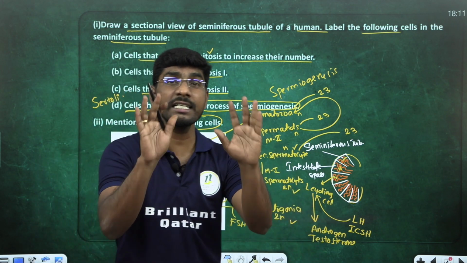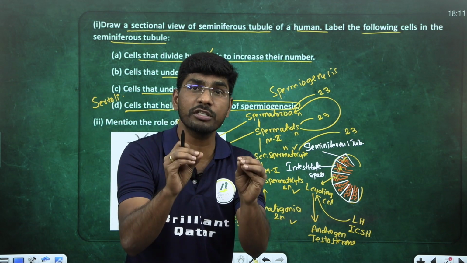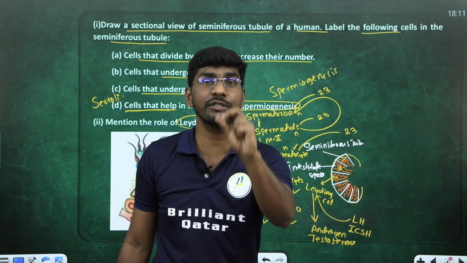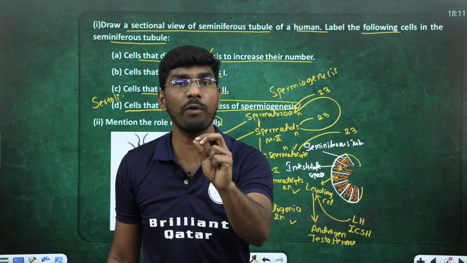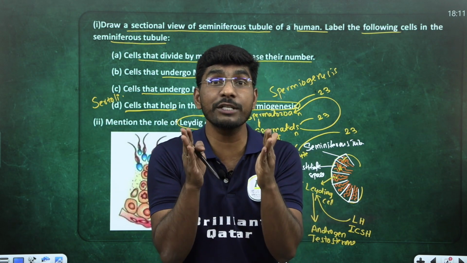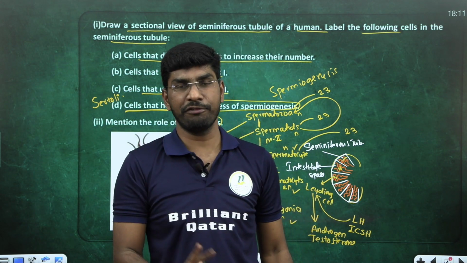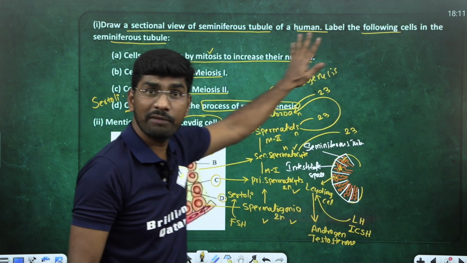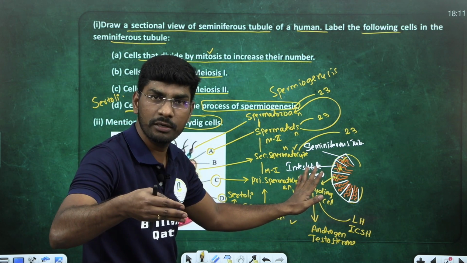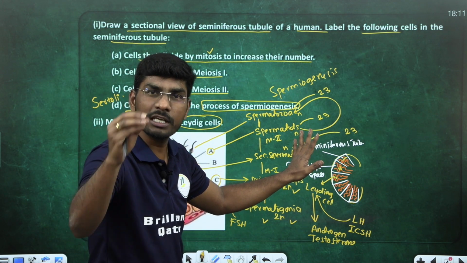You got my point? This is the seminiferous tubule internal structure, and inside the seminiferous tubule the process that takes place is called what? Spermatogenesis. Spermatogenesis is the process of formation of spermatozoa from spermatogonia. This process starts at puberty in males. Yes or no? First question, I hope everyone is clear. I covered the entire spermatogenesis process. If you understand this concept, you can answer any type of question, I am sure. Shall we go to the next question?